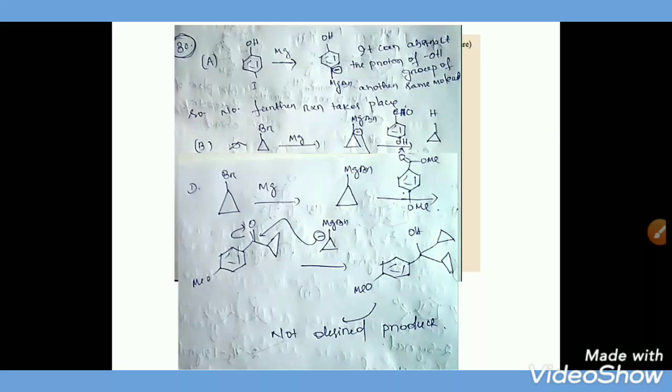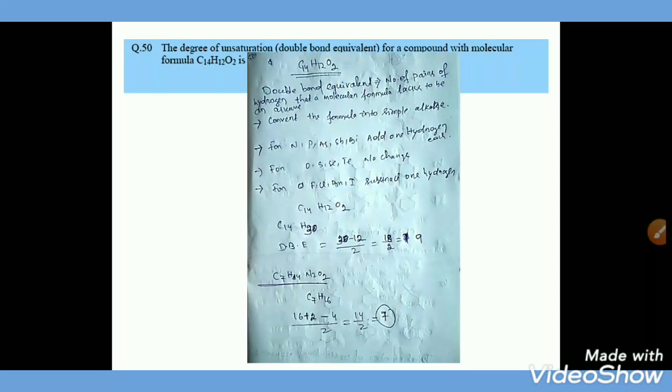So correct option is C. And another question was: the degree of unsaturation, meaning double bond equivalent, for a compound with molecular formula C14H12O2 is. Here, we should know what is double bond equivalent: the number of pairs of hydrogen that lacks to be an alkane from the parent alkane.